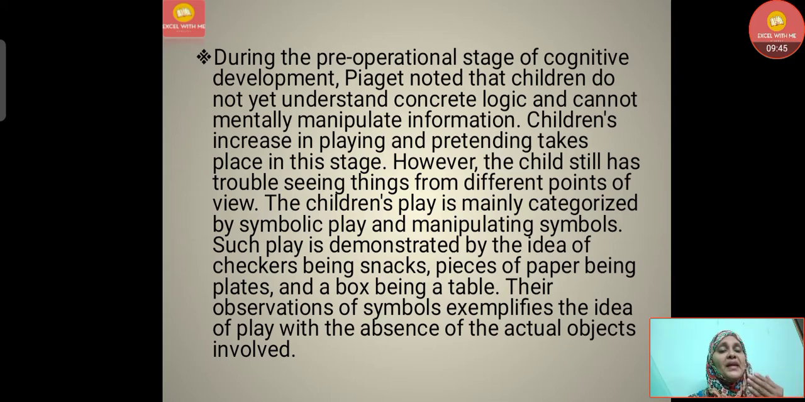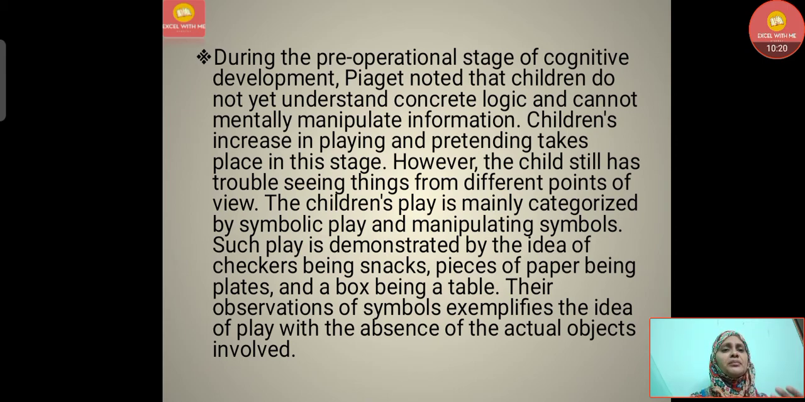This is also called the play age. However, the child still has trouble seeing things from different points of view. The children's play is mainly categorized by symbolic play and manipulating symbols. For example, at 2 to 7 years of age, if we give a toy dog, they feel that it is alive, they start talking to it, and they behave as if they are caring for it like our mother cares for us. They start caring for that pet, also a toy. That is the toy age.